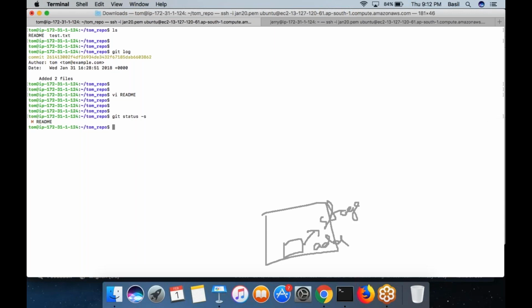I'm going to run the command git add, then the readme file. The file will get added. Now again run the command git status -s. It would show you that right now, the file has been modified. It is green. What it means is the file is already added to the Git repository. Now it is time to do a commit.